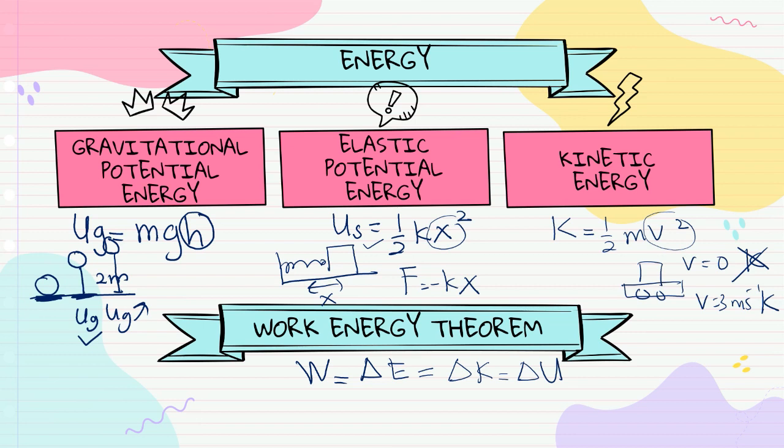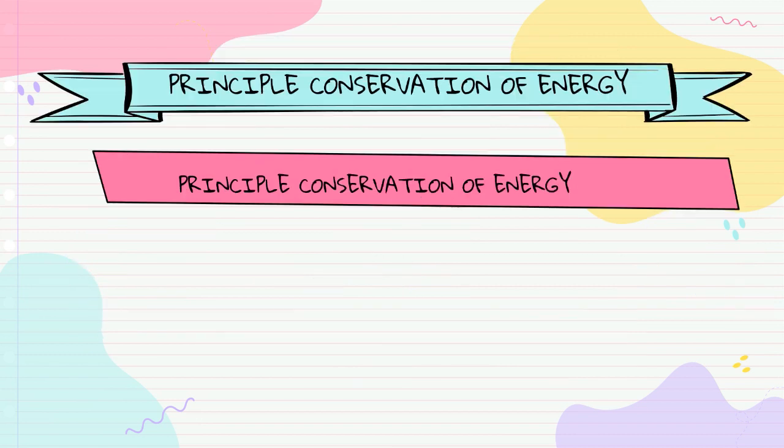So work done is either change of kinetic energy or change of potential energy. Work done is equal to change of energy, equal to change of kinetic energy or potential energy, either gravitational potential energy or elastic potential energy.